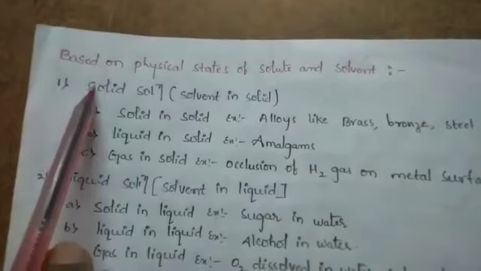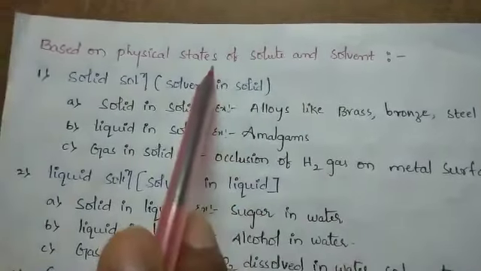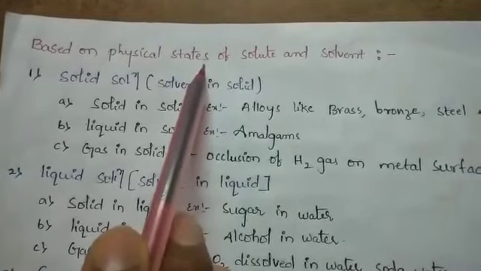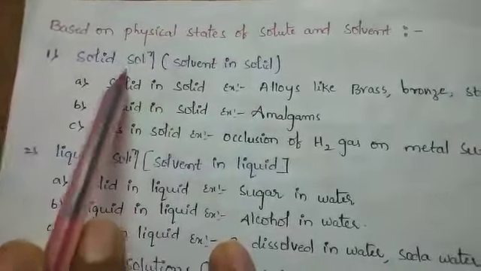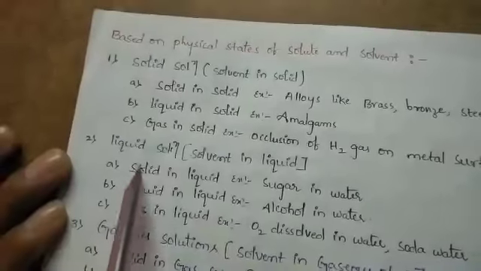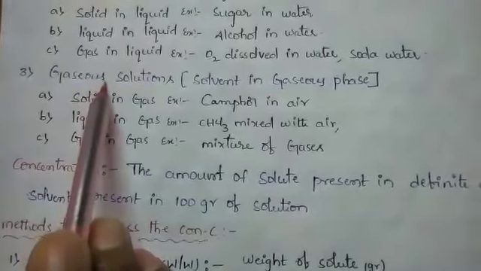Later, we will discuss the types of solutions based on the physical states of the solute and solvent. There are three types: solid solutions, liquid solutions, and gaseous solutions.